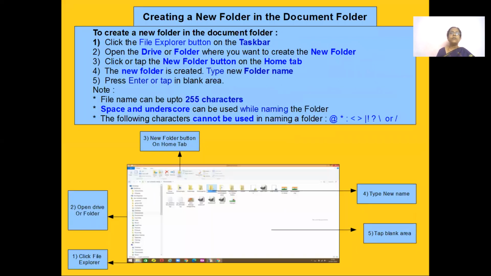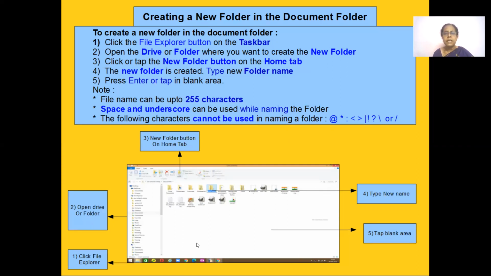Now I need to create a new folder, and I want to create it in the Documents folder. You know how to open the Documents folder, right? From the taskbar, click on the File Explorer, and then in the navigation pane, you can select Documents. In Documents, if you want to create a folder, on the top you have an option called New folder. Can you see this? When you click on this option, the folder appears like this with the blue tag down. Can you see this? And here you have to type the new name for this folder.